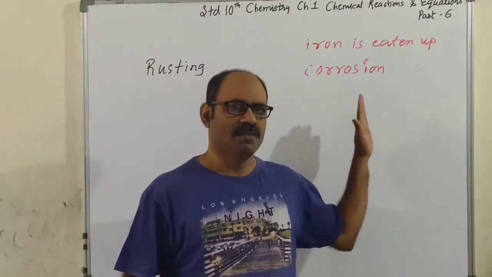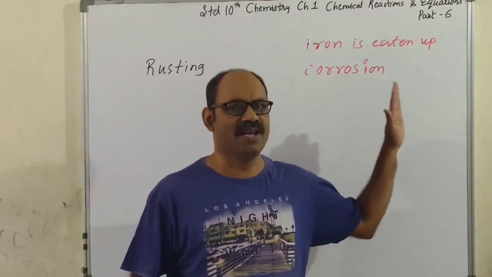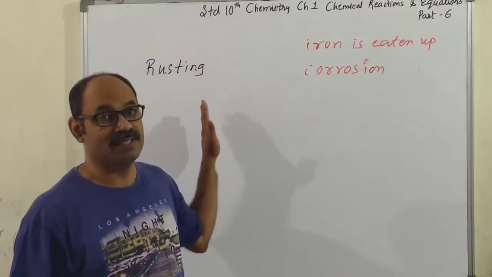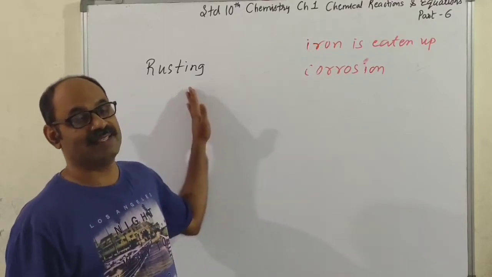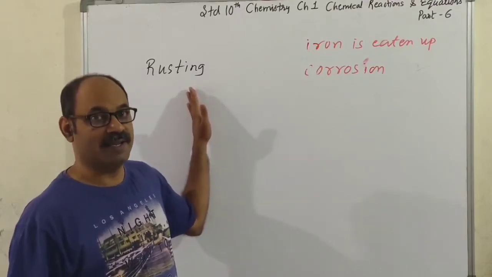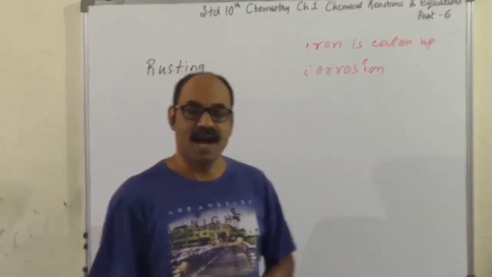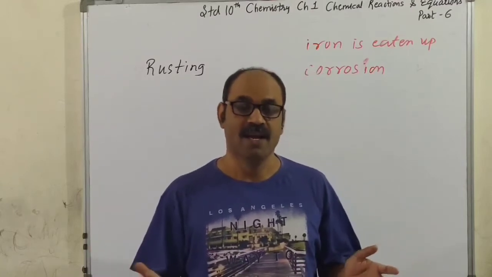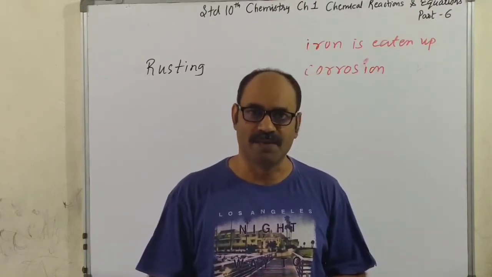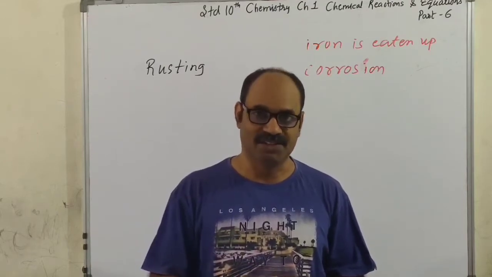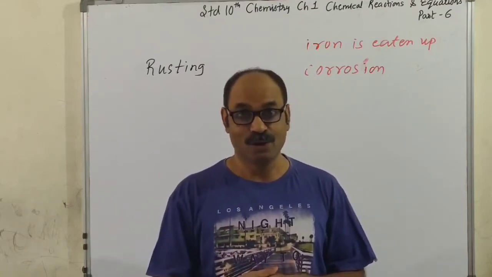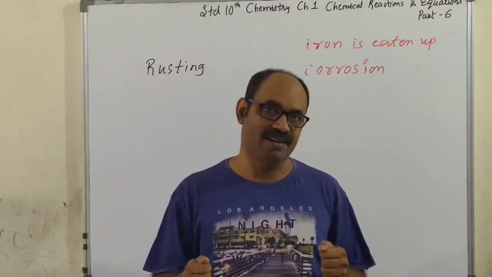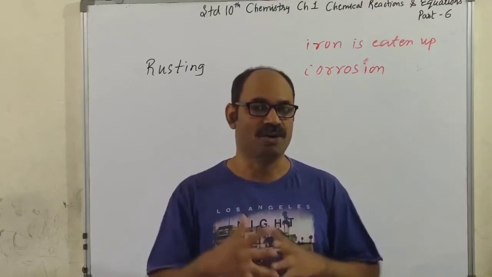There is corrosion, but it takes place after a very, very long time. So the corrosion process is slow in some metals and fast in some metals. The best example where corrosion takes place is iron. The whole world spends millions and millions of rupees to replace the damaged, corroded iron. So it is essential that we take great care of iron. We have to prevent corrosion of iron.